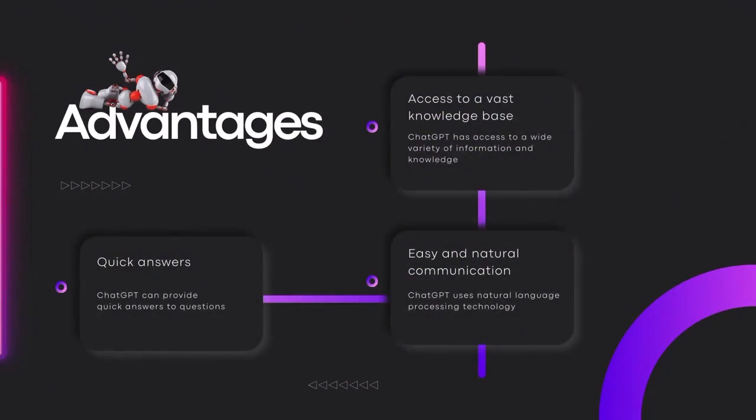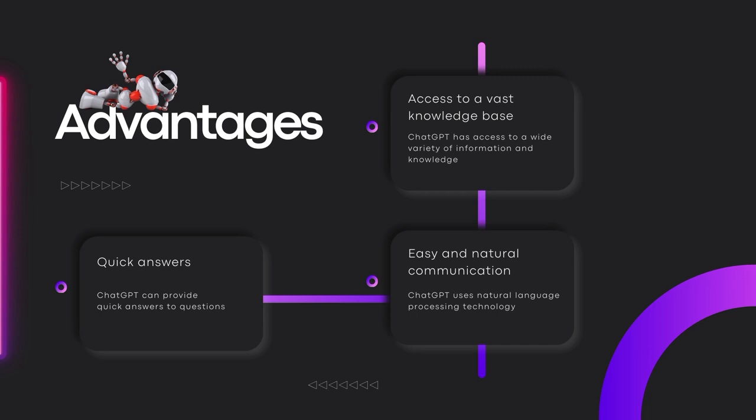Access to a vast knowledge base. ChatGPT has access to a wide variety of information and knowledge from a broad range of domains, making it able to answer a variety of questions and provide useful advice. Easy and natural communication. ChatGPT uses natural language processing technology to be able to communicate with people in the most natural way possible, which means that interacting with it can be easy and comfortable.